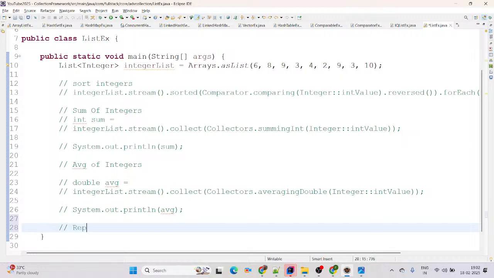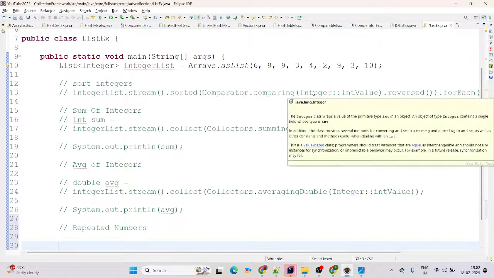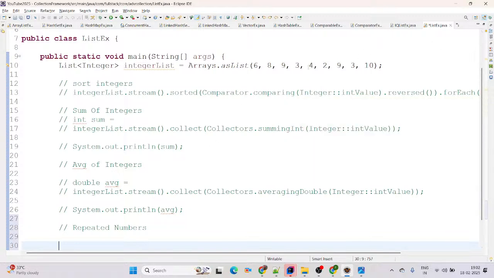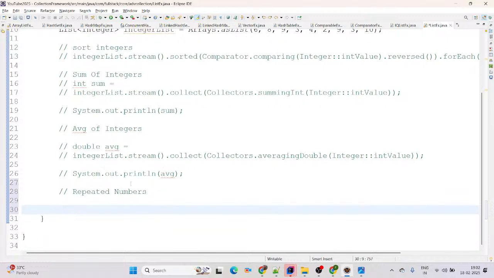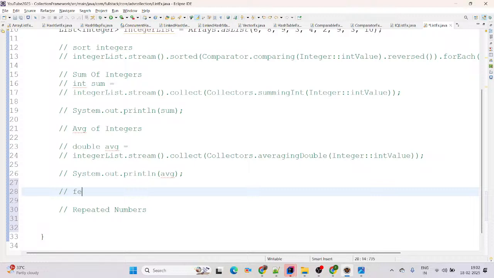You can say repeated numbers, right? From here also, if you want to fetch second largest number, which is the second largest number here, 9. If you want to write the code, that is also possible, right? Then before going ahead with the repeated number, I will fetch here the second largest number from integer list. This is very commonly asked in interviews. Fetch second largest number from integer list.